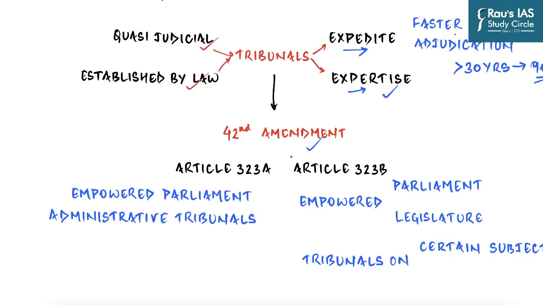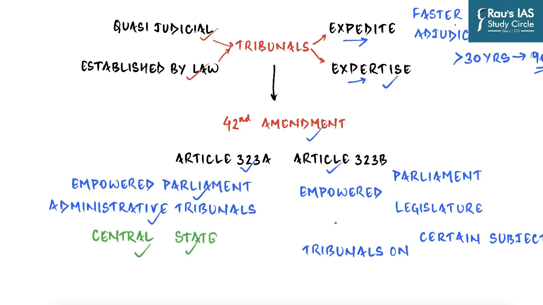So all of us know that in 1976, Articles 323A and 323B were inserted in the Constitution of India through the 42nd Constitutional Amendment. Now these two articles, although they established the tribunal system in India, are meant for separate purposes. While Article 323A empowered the Parliament to constitute administrative tribunals, Article 323B specified certain subjects such as taxation and land reforms for which Parliament or the state legislatures may constitute tribunals by enacting a law.